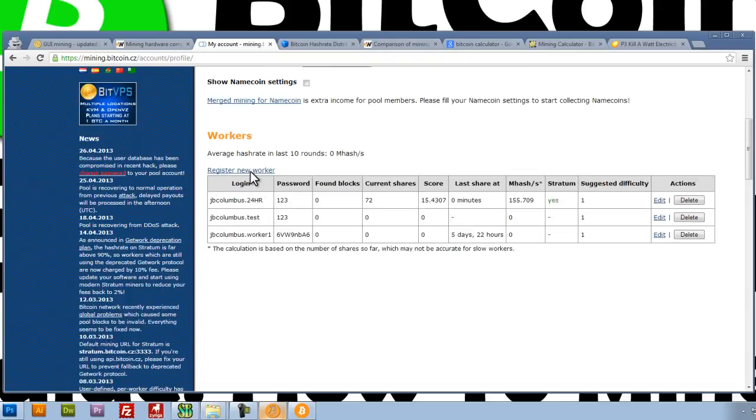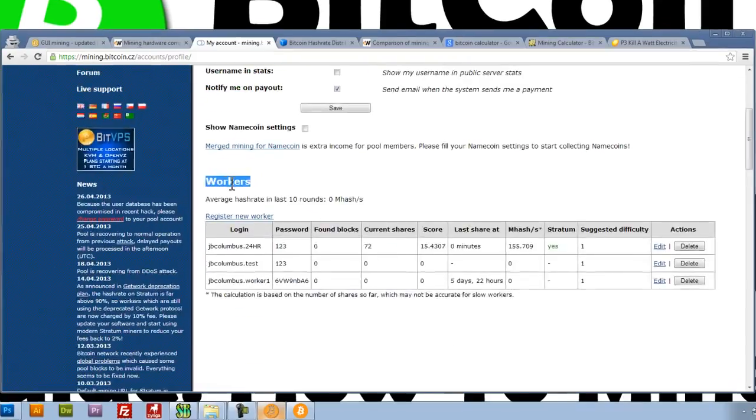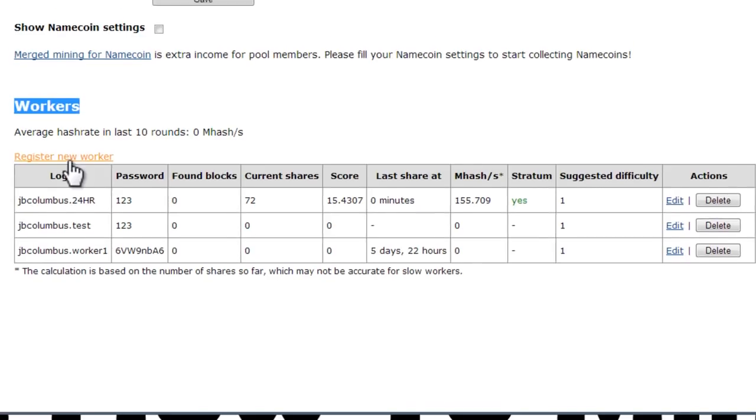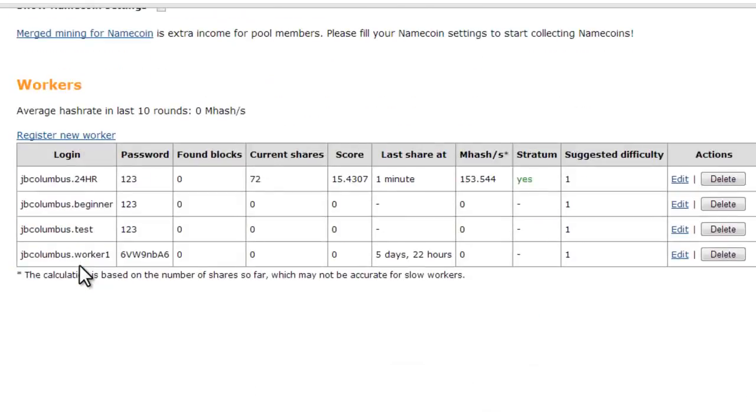Now we need to create a worker. So we've already figured out how we're going to get paid. Now we need to create a worker. And this is kind of like a login and password information. So we're going to register a new worker, and we're going to give this worker a name. It can be anything that you want. I'll just type in beginner. I'm going to give it a password. I suggest just something simple. 123 will work. Leave everything else the same. Click on save, and you'll see here that it will create your worker.